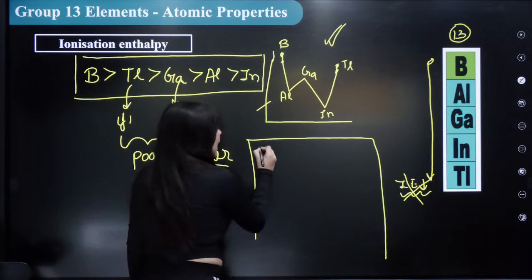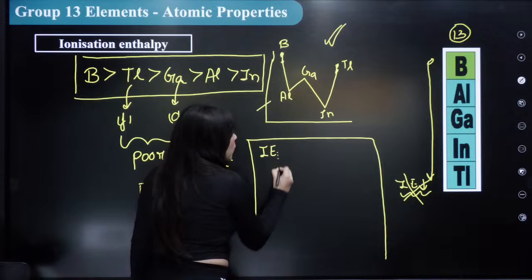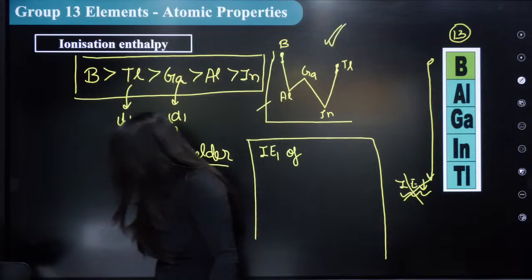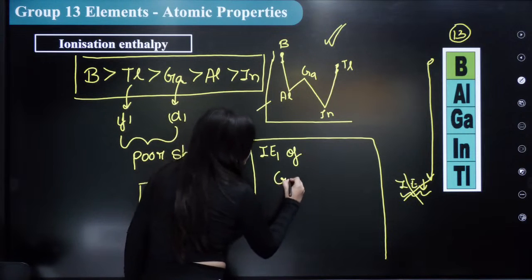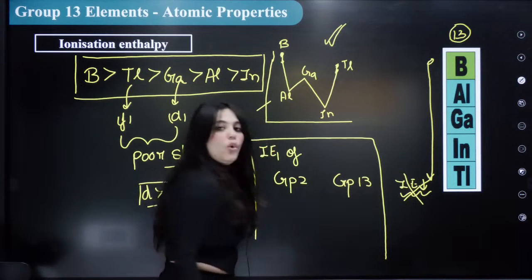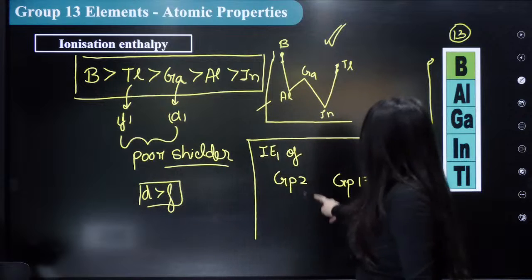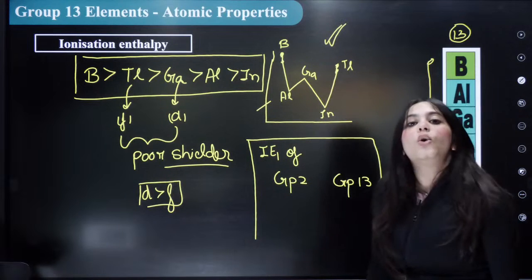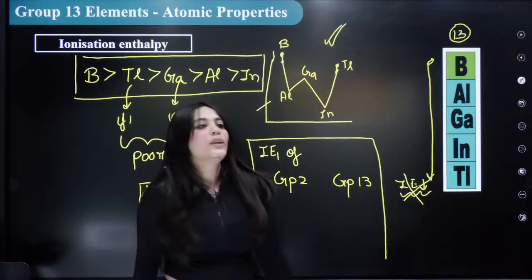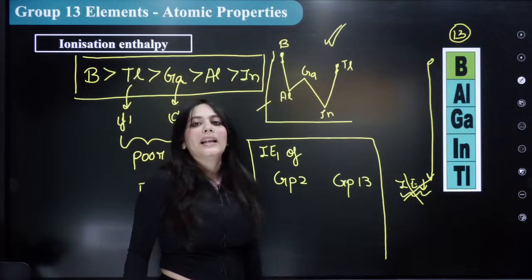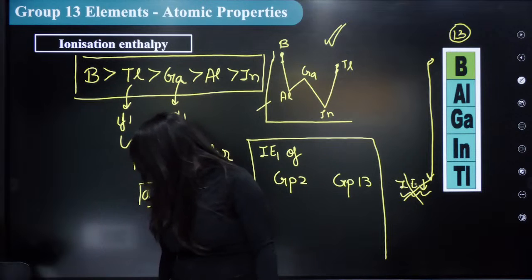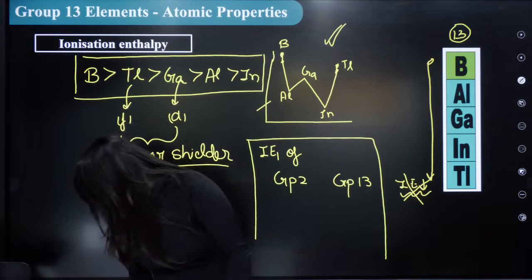Now I will tell you, between group 2 and group 13, whose ionization energy will be more? Group 2 belongs to the s block elements, this is the p block elements. What actually happens? Who can tell me? I'm looking at the chat box. Please answer me.